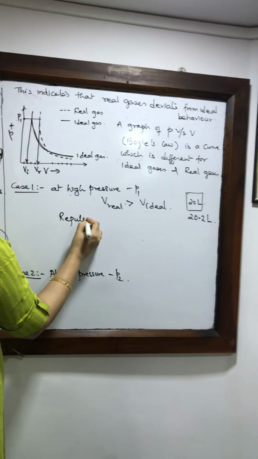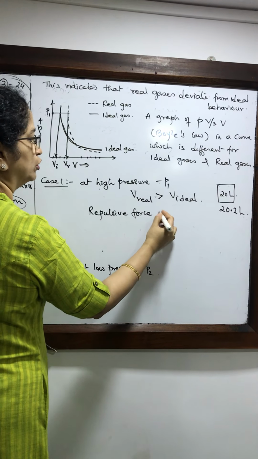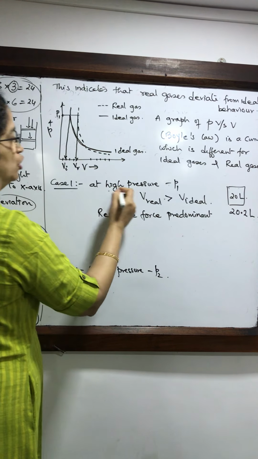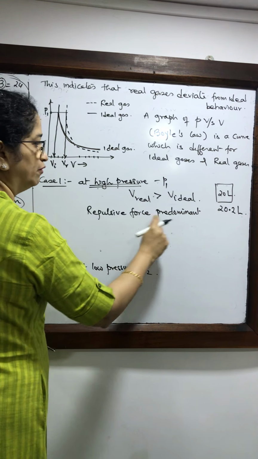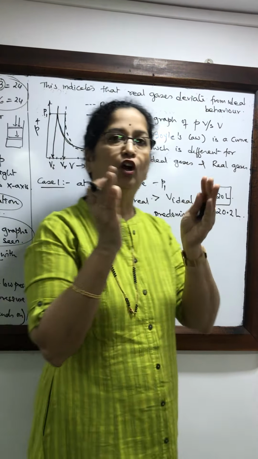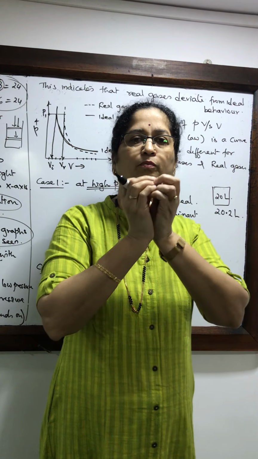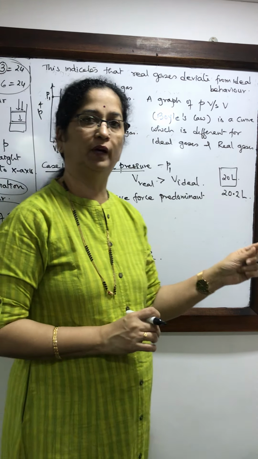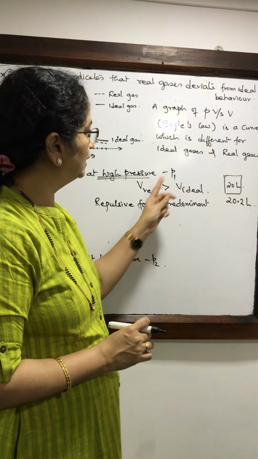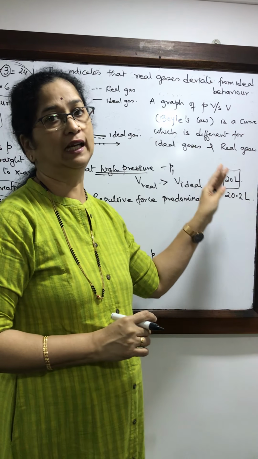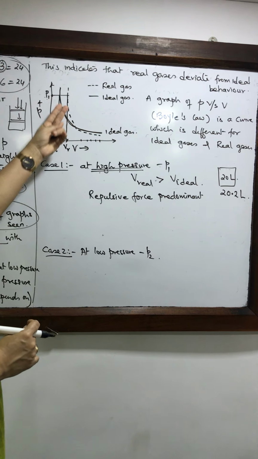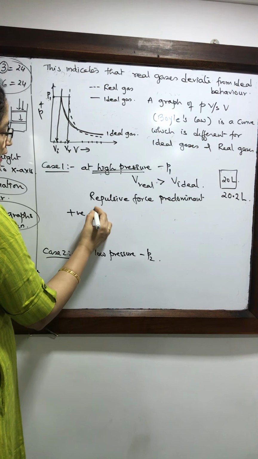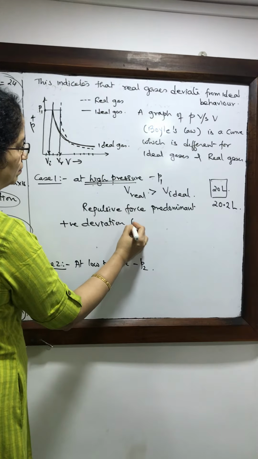There are repulsive forces which are predominant at high pressures. So when the pressure is high, repulsive forces will predominate, and they will not allow the molecules to come close. They will push them away, and therefore the volume occupied by the real gas will be larger in comparison to the volume that an ideal gas would have occupied, and this is what is clear from this graph. This is called positive deviation from ideal behavior.